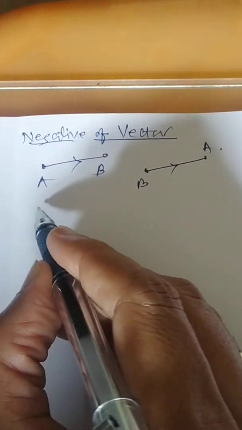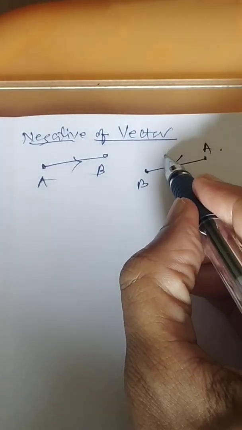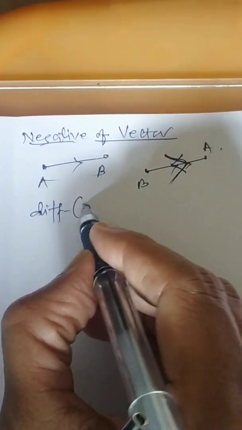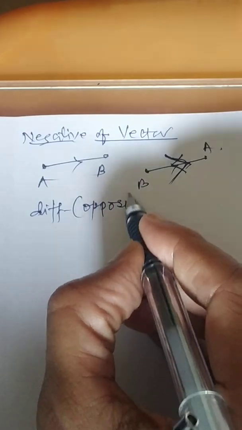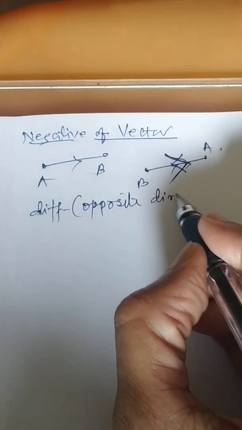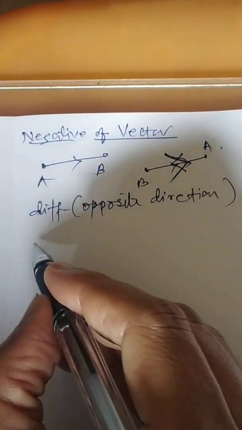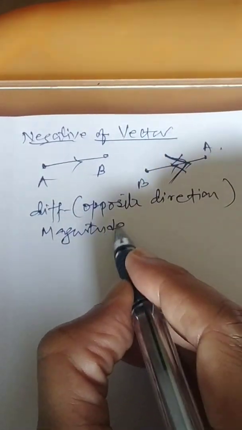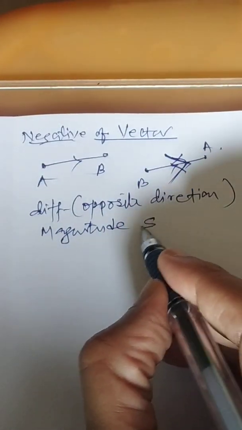Then what does it mean? They have different direction, or better, you should say opposite direction. And in this case, the magnitude is always the same. Magnitude will be the same, but in the opposite direction.